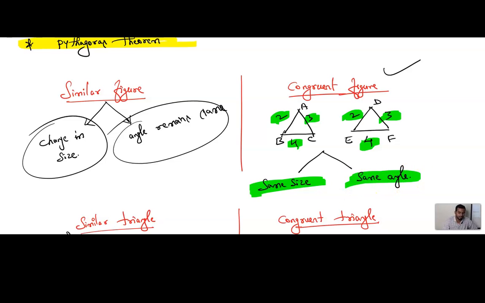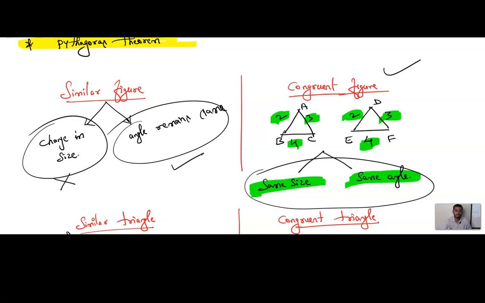So the major difference between similar figure and congruent figure is, in similar figure there is a change in the size. Understood? It means the lengths of the sides are different, but the angles remain the same. But in congruent figures both are the same. Here the sides are not the same, angles are the same.